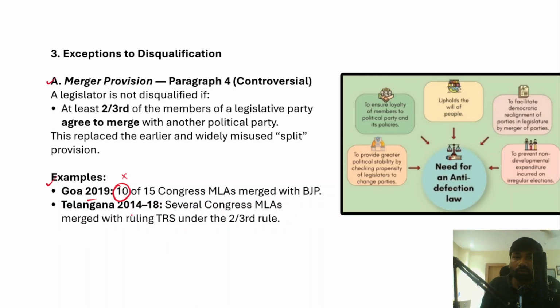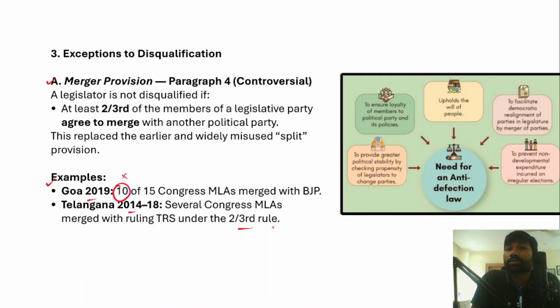And in Telangana also, from 2014 to 2018, several Congress MLAs merged with the ruling TRS party under the 2/3 rule as well. Now apart from this 2/3 measure, there is another exception. Once a Speaker of the Lok Sabha is elected to the office, in order to ensure the independence and neutrality of the office, the Speaker may resign from his or her party membership.